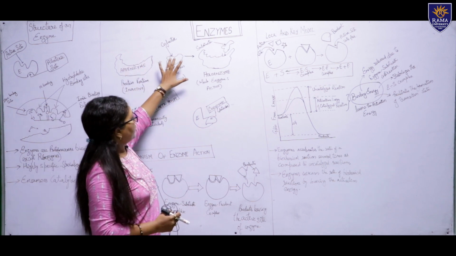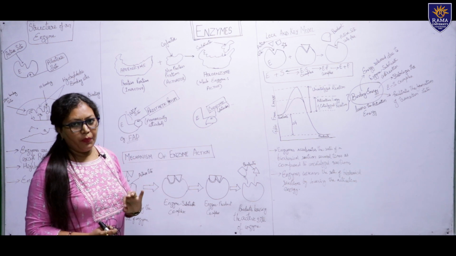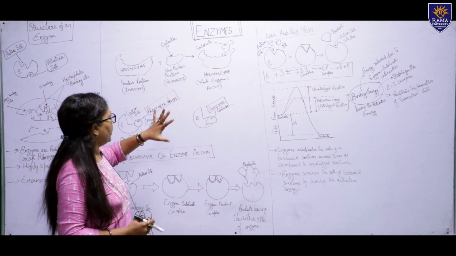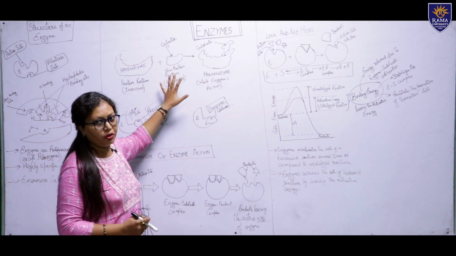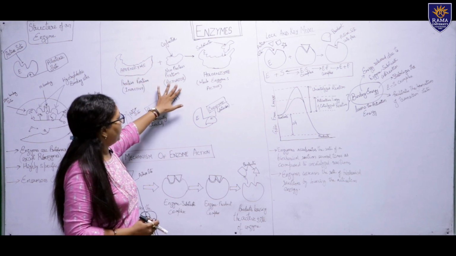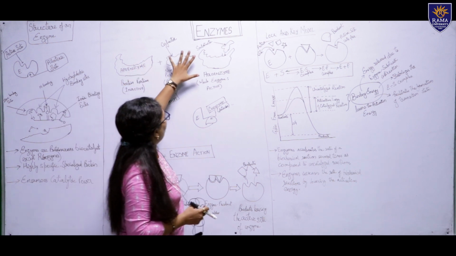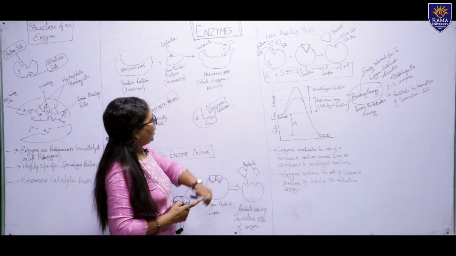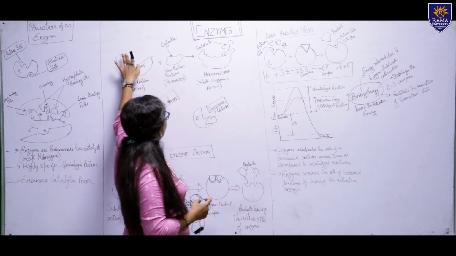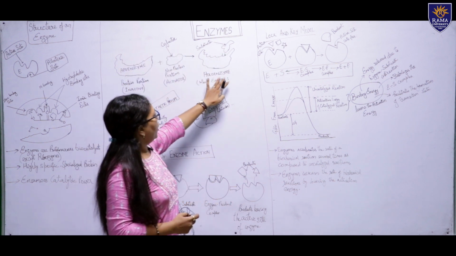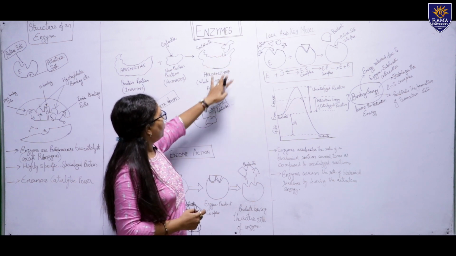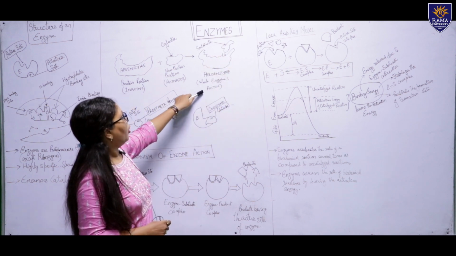So what are cofactors? These may be some inorganic elements, and these are the non-protein portion. So it acts as an activator. This cofactor comes and binds with this enzyme, and then the holoenzyme is formed. This is the whole enzyme, or we can say the active form of the enzyme.